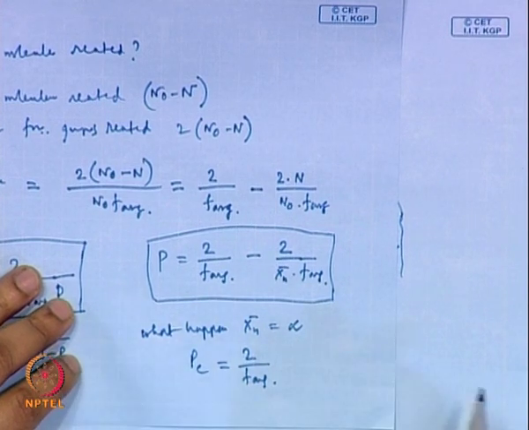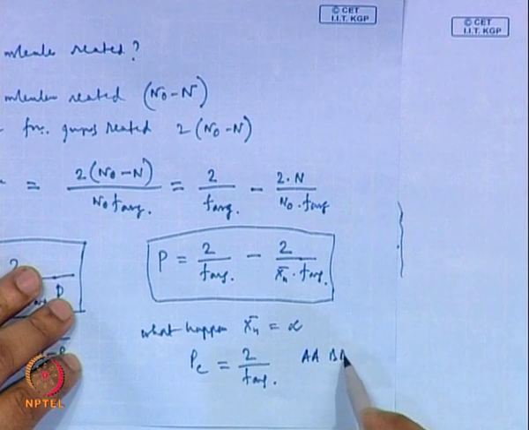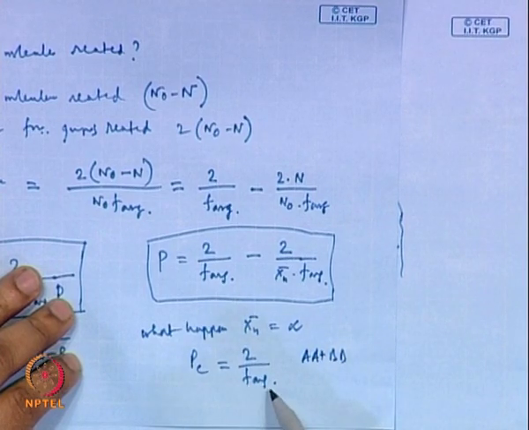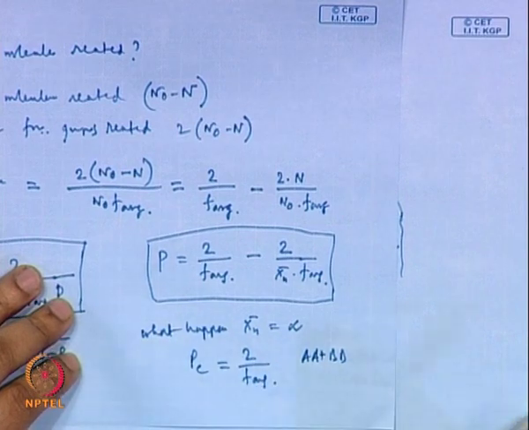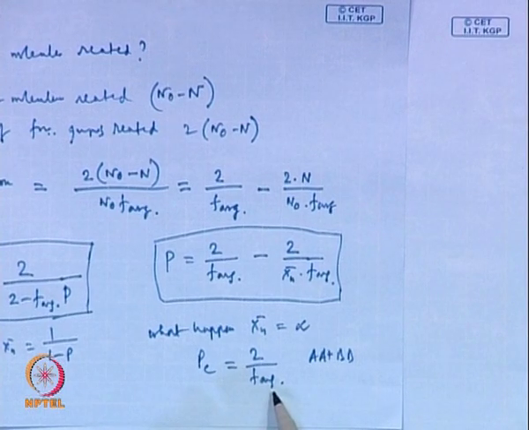If there is only AA plus BB type molecule, then obviously F average is 2, and that can only happen when p is 1. You know that for a linear polymerization, infinite molecular weight happens only when everything is reacted. All the monomers react and form a single chain, which will give you infinite molecular weight, but that seldom happens. You cannot make p equal to 1. But if F average is more than 2, then at a lower value you can reach the gel point.